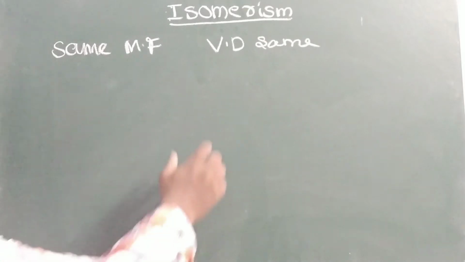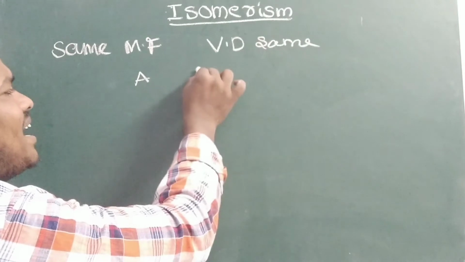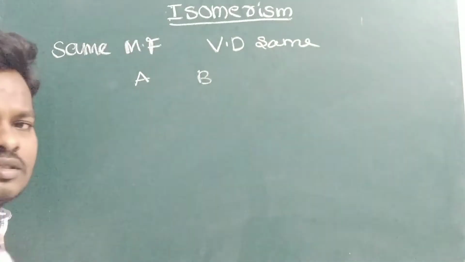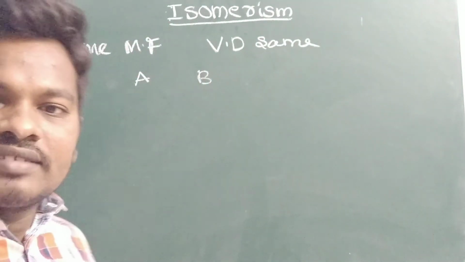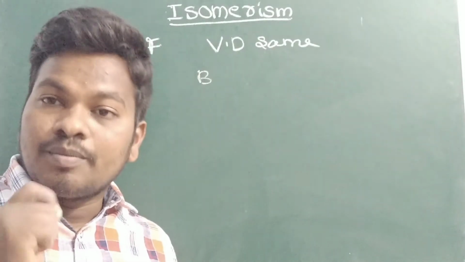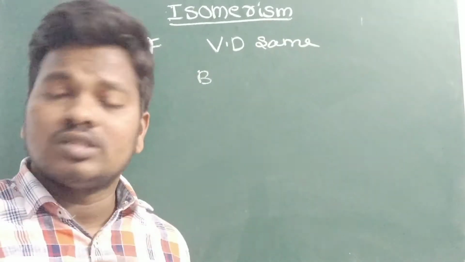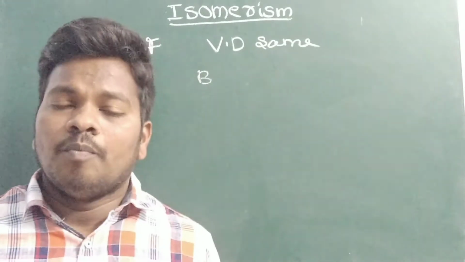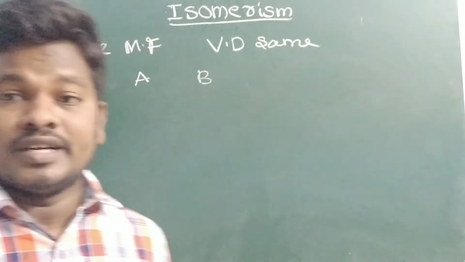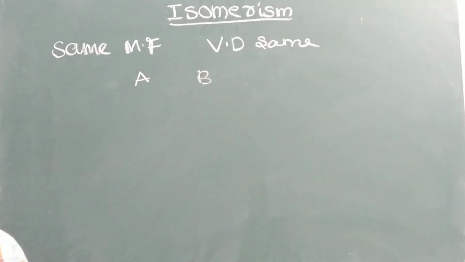For example, you can see A and B are two structures. A and B have the same molecular formula. That means the number of carbons, the number of hydrogens and other heteroatoms are similar, but the structures are different. So that is called isomers.